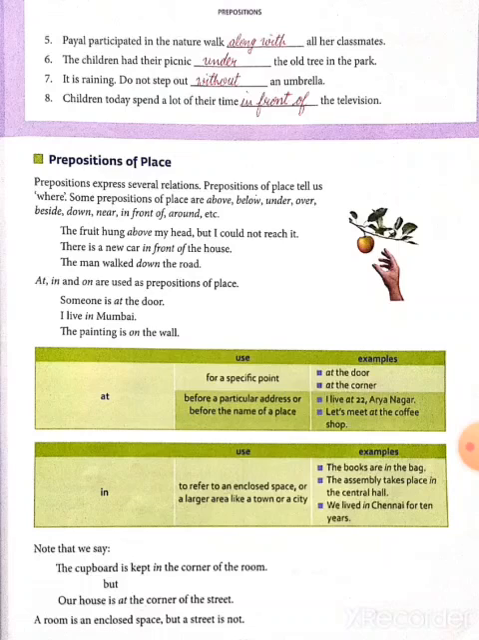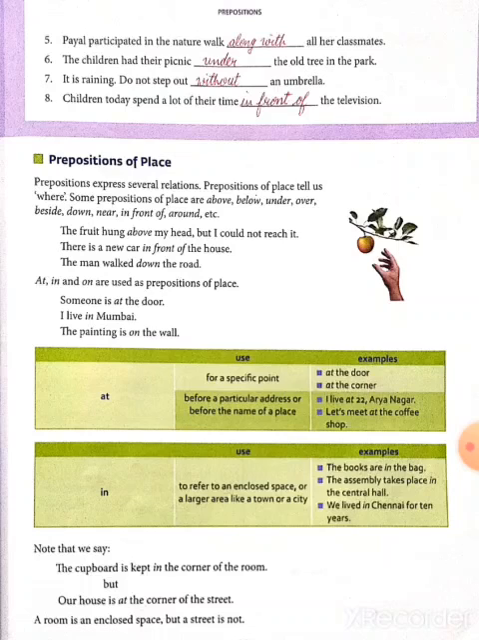Example: the fruit hung above my head, but I could not reach it. There is a new car in front of the house. For prepositions of place, we use at, in, and on. At is used for a specific point, like this: at the door, at the corner.